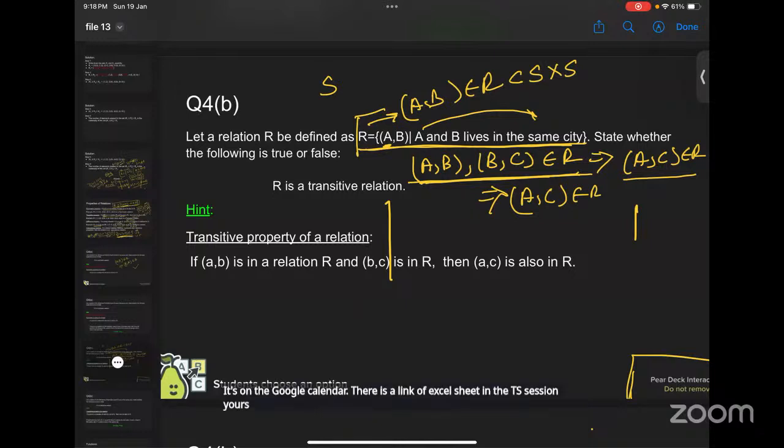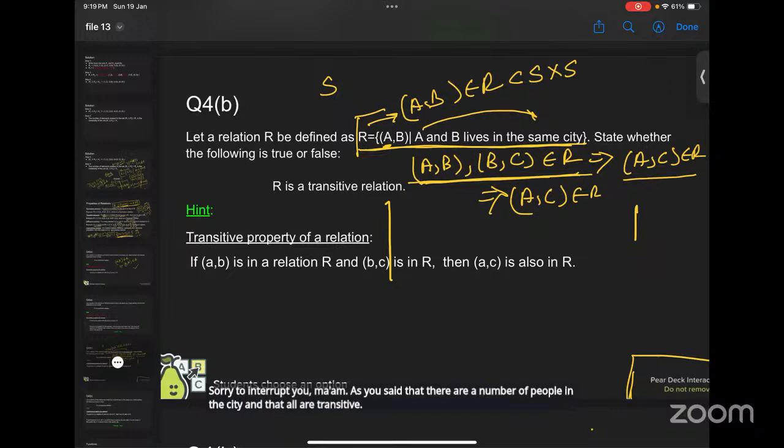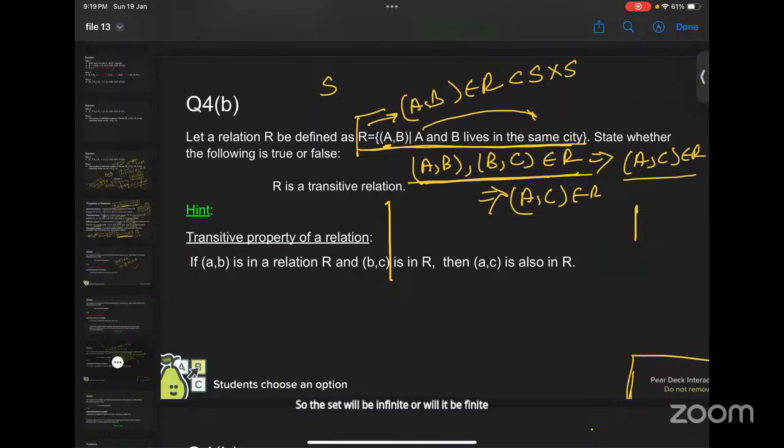Sorry to interrupt you, ma'am. As you said, there are a number of people in the city and that all are transitive. So the set will be infinite or will it be finite? Or will there be a limit to the set?